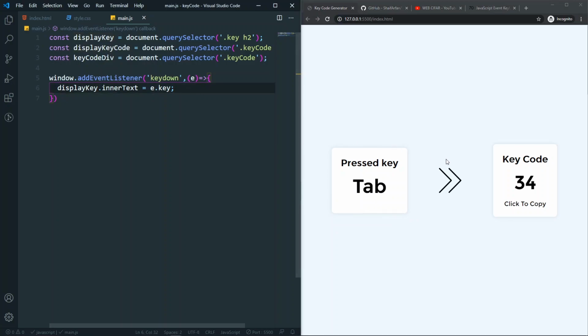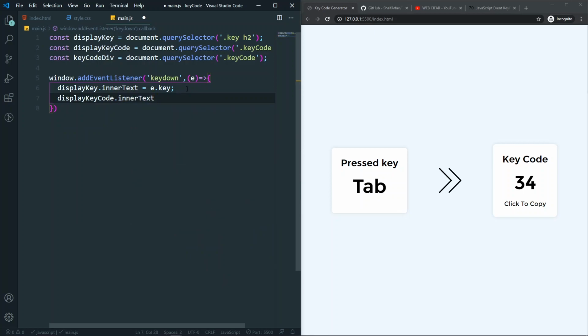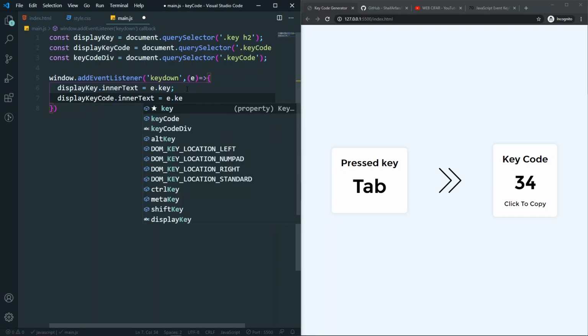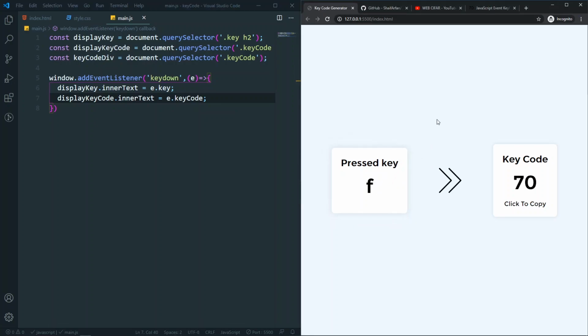I also want this key code in our key code div. So I'll say display key code dot inner text or inner HTML, e.key code. If I save, now whenever I press a key, as you can see, we have the key code here. Basically, I'm changing the inner text of this key with e.key, and also changing this key code with e.keycode.